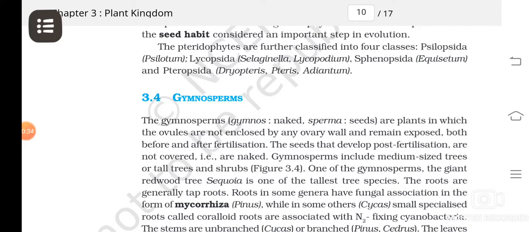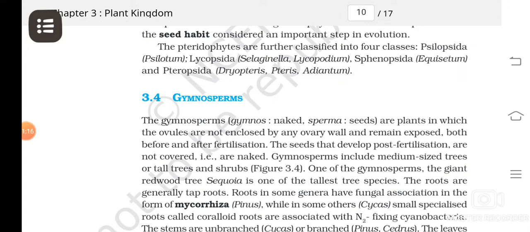See, parts of flowers, if you see, there are ovary, style, stigma, sepals, petals, stamens, likewise different parts you can see. And the ovules are becoming the seeds and ovary is becoming the fruits, isn't it? This you have learned in 10th class. Now, if the ovules are not enclosed or covered by any ovary wall, then the seeds, when they develop from these ovules, will also be not covered and you can see them outside, isn't it? They are not present inside any structure.